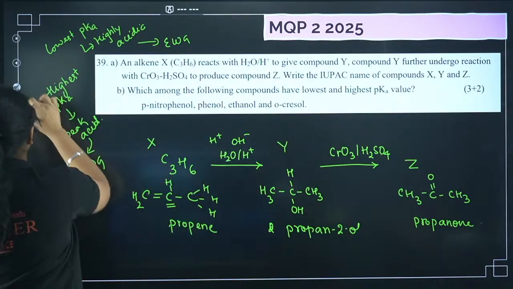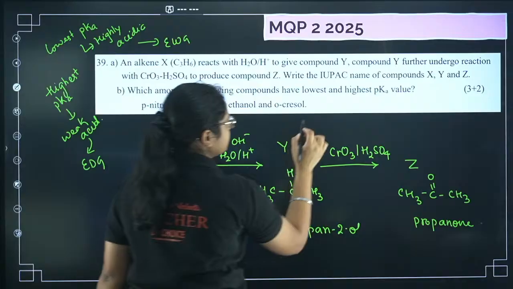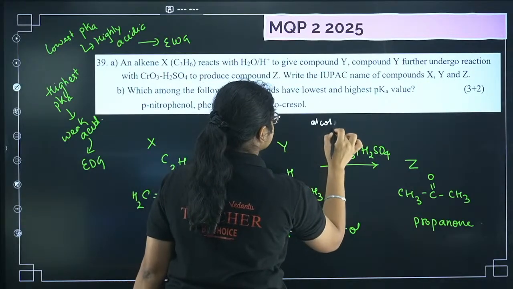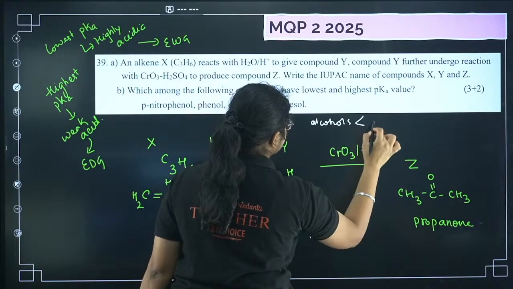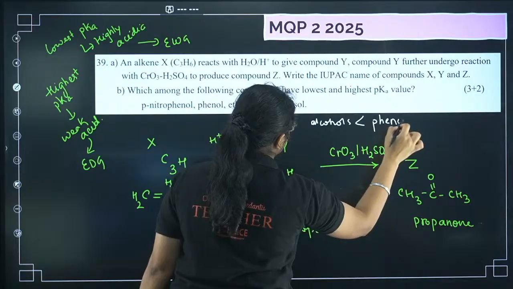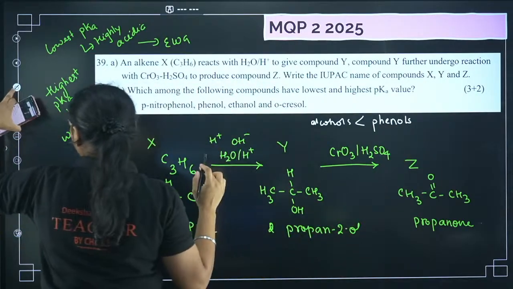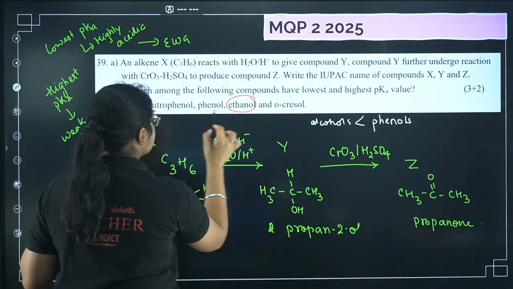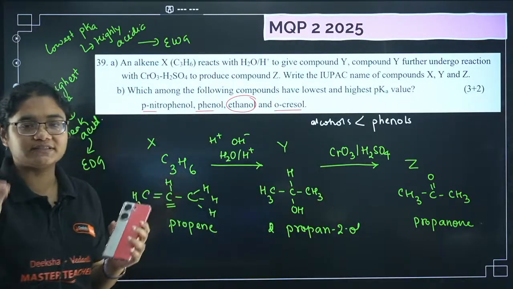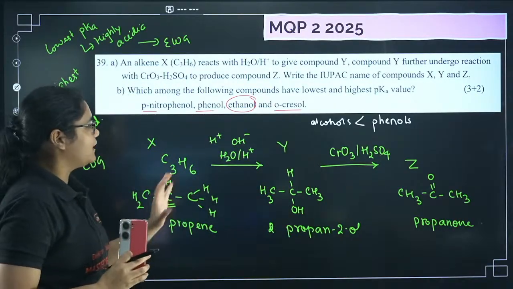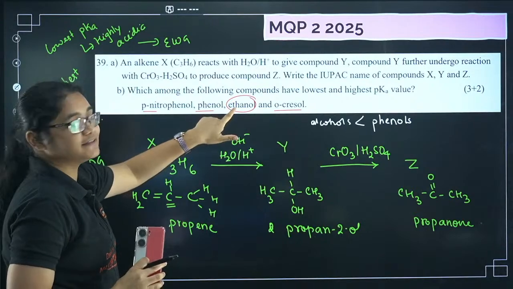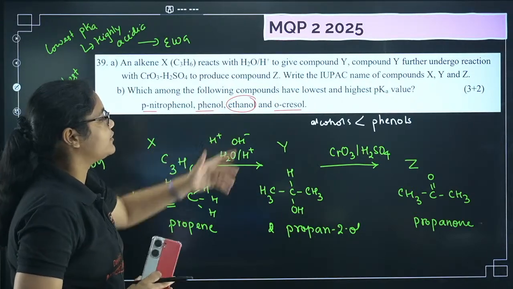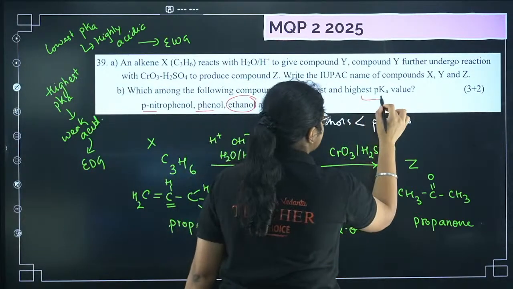So first of all, you should remember the very basic thing, that alcohols are less acidic than phenols, right? So here I have one alcohol, ethanol, and all others are part of the phenol group, meaning phenol with some substituents. So definitely alcohol will be least acidic. Least acidic means it will have the highest pKa value. So it is ethanol.